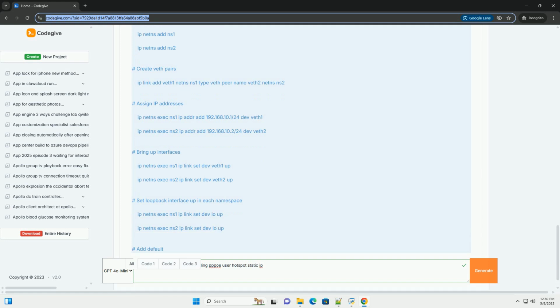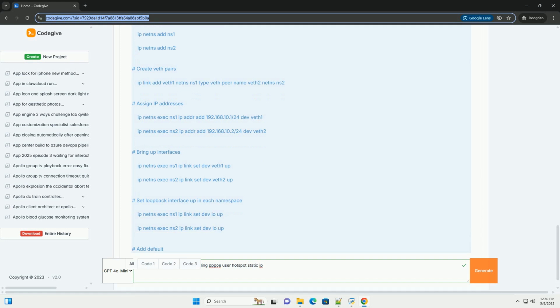conntrack, a connection tracking module that keeps track of active network connections. You can use conntrack to identify applications based on their behavior. This is more complex but can be more accurate. For example, you could identify HTTP traffic, port 80, and SSH traffic, port 22, using iptables. Identifying specific applications like YouTube or Netflix requires more sophisticated techniques, such as deep packet inspection, DPI, which is beyond the scope of this basic tutorial.